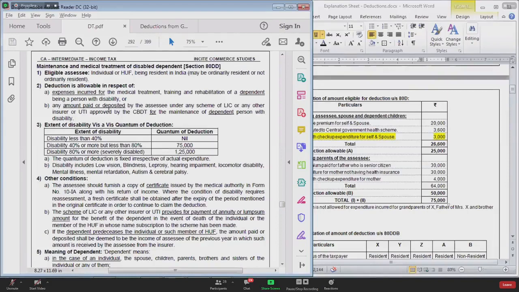Now let's move on to understand these two sections one by one. First of all, we'll move on to section 80DD. Eligible assessee. Who can claim deduction? In section 80DD, individual and HUF can claim deduction provided they are resident in India.